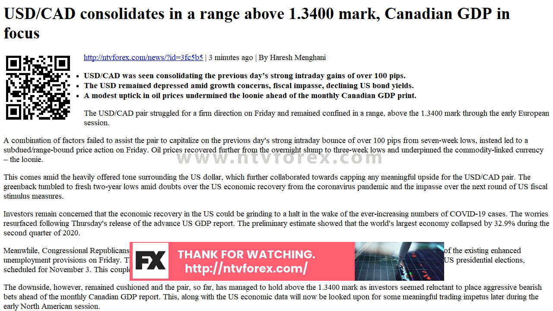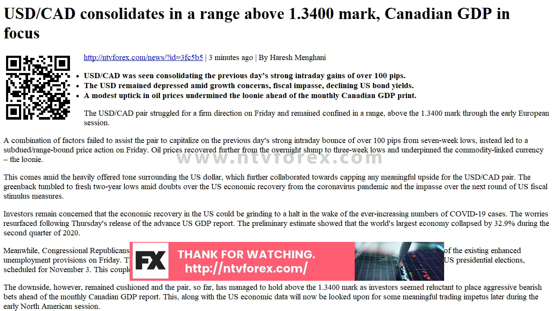This comes amid the heavily offered tone surrounding the US dollar, which further contributed towards capping any meaningful upside for the USD CAD pair. The greenback tumbled to fresh 2-year lows amid doubts over the U.S. economic recovery from the coronavirus pandemic and the impasse over the next round of U.S. fiscal stimulus measures. Investors remain concerned that the economic recovery in the U.S. could be grinding to a halt in the wake of the ever-increasing numbers of COVID-19 cases. The worries resurfaced following Thursday's release of the advance U.S. GDP report. The preliminary estimate showed that the world's largest economy collapsed by 32.9% during the second quarter of 2020.